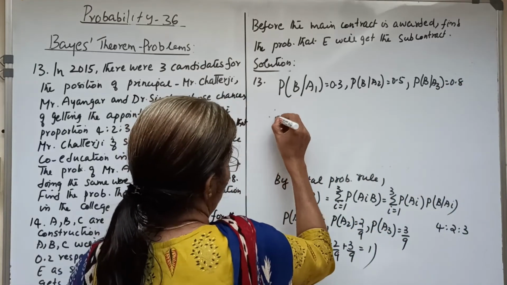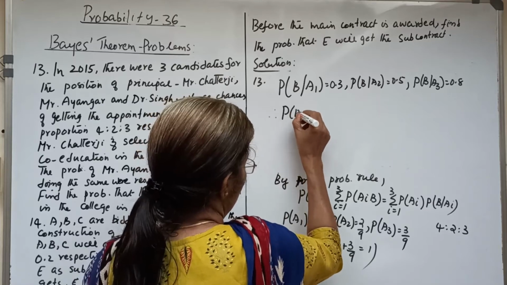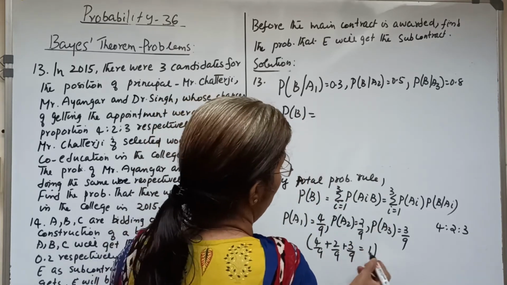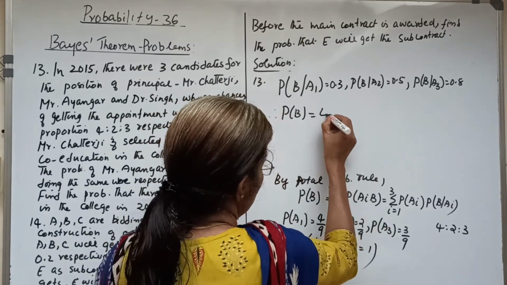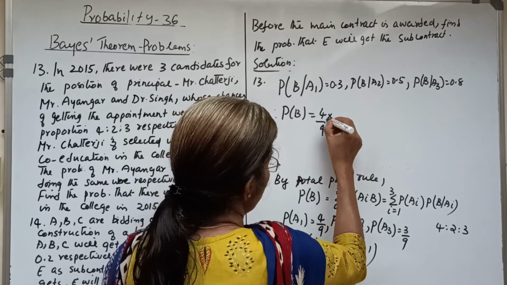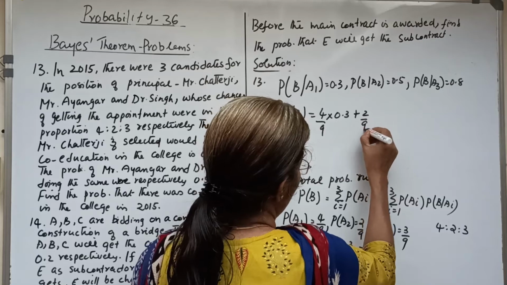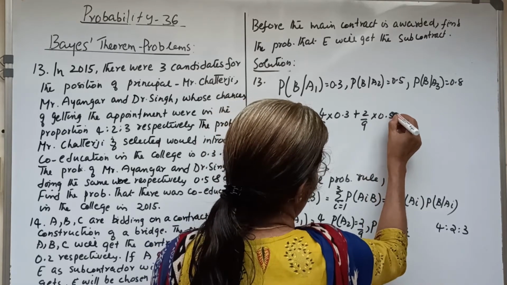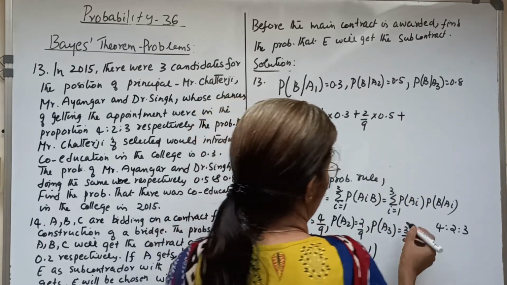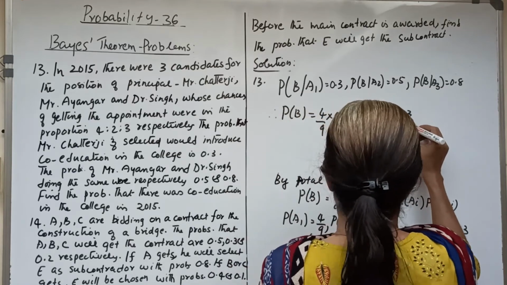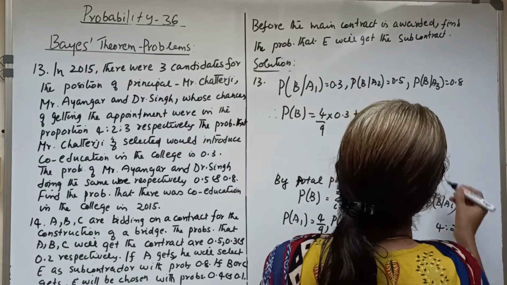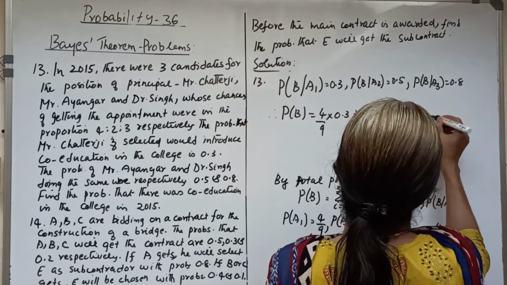Therefore P of B equals 4 by 9 into 0.3 plus 2 by 9 into 0.5 plus 3 by 9 into 0.8.